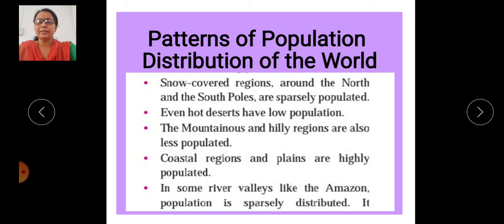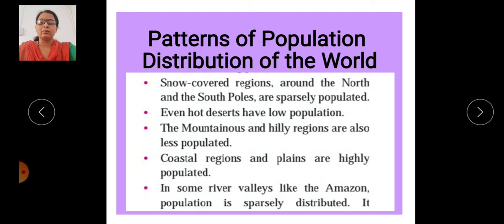First of all, we saw that snow covered, hot desert and mountainous regions have less population, but the coastal regions and plains have a high population. Coastal regions have plain topography, fertile soil of river delta regions, as well as access to water and international water transportation, which is the cheapest mode.